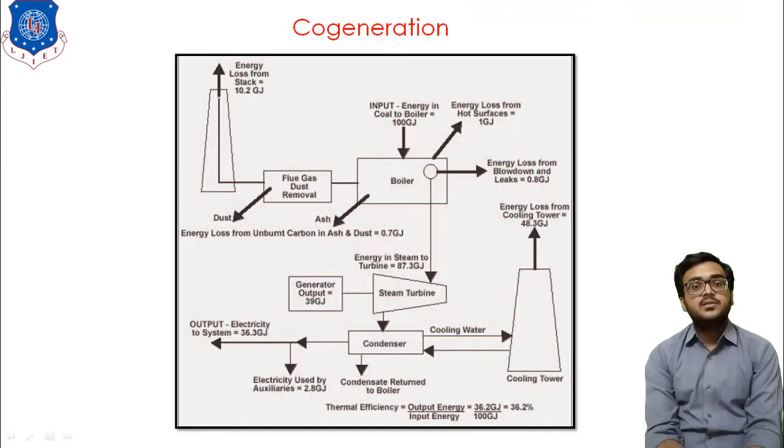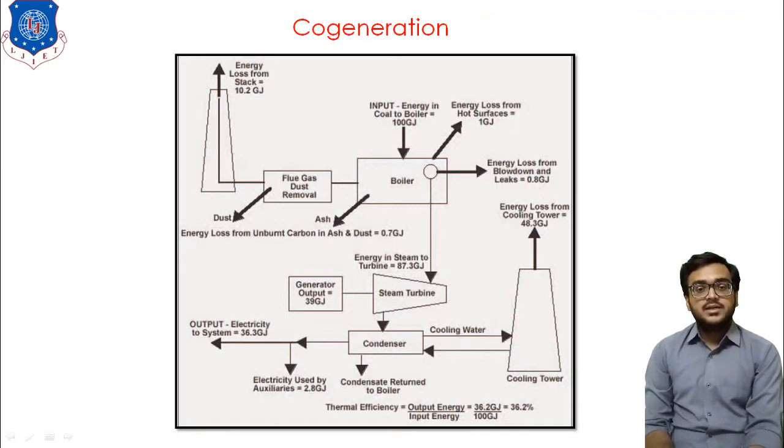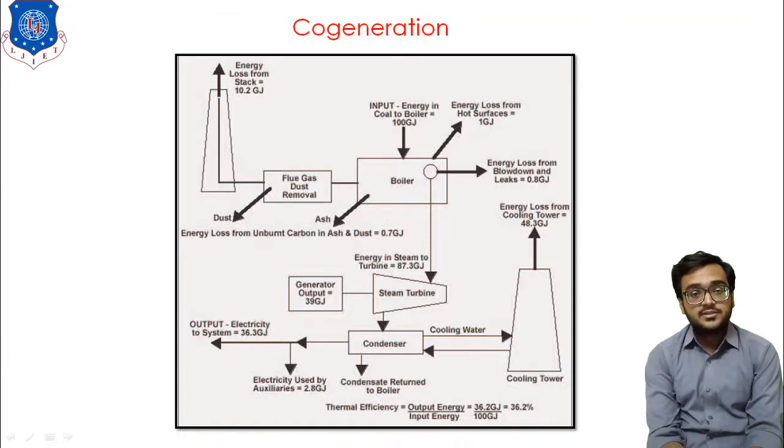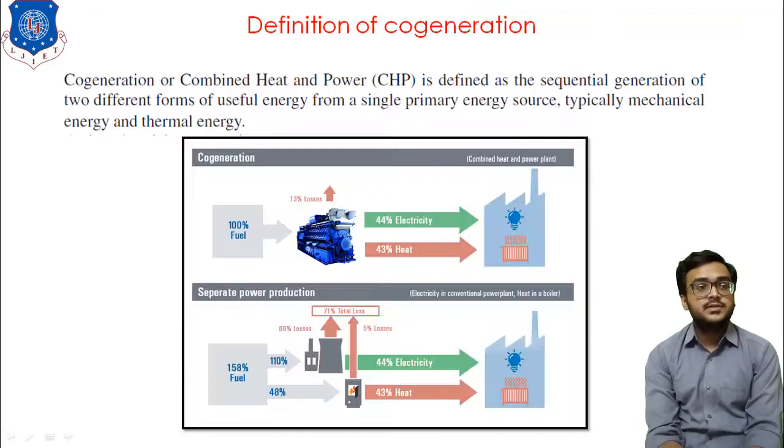So let me begin with the first one, that is the need, or you can say the definition and advantage of cogeneration. From the definition point of view, cogeneration, sometimes known as combined heat and power, is defined as the sequential generation of two different forms of useful energy from a single primary energy source, typically mechanical energy and thermal energy.